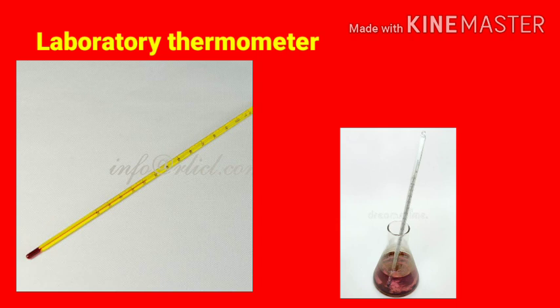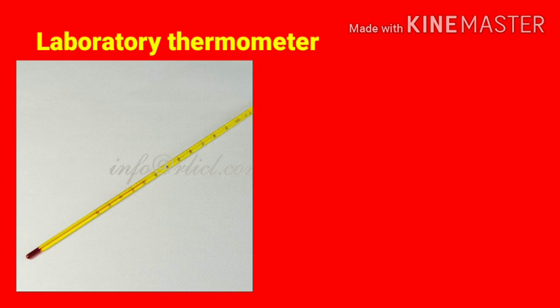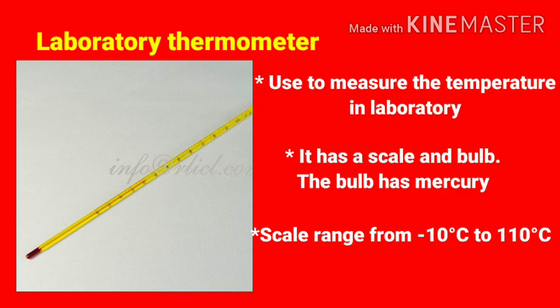While you observe a laboratory thermometer, you can notice that it is longer than the clinical thermometer. The laboratory thermometer has a scale and the bulb at one end. Clear? The bulb has mercury. The scale of the laboratory thermometer ranges from minus 10 degrees Celsius to 110 degrees Celsius. You understood about the laboratory thermometer, right?